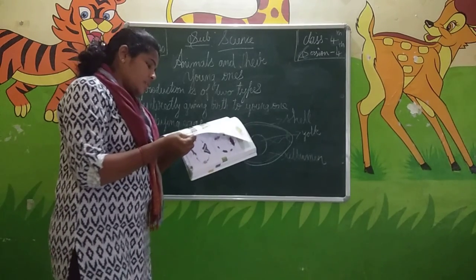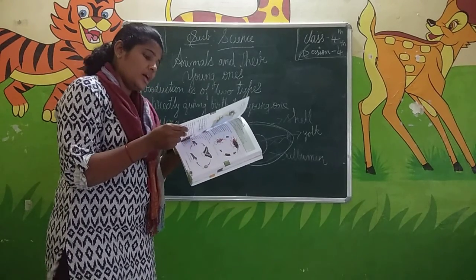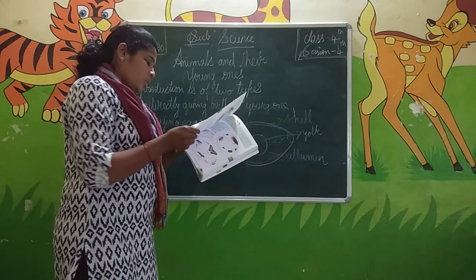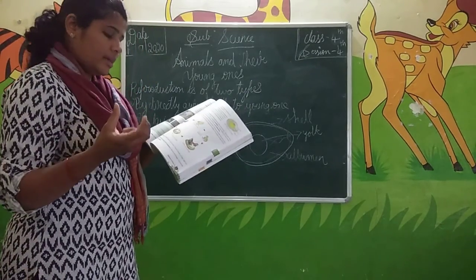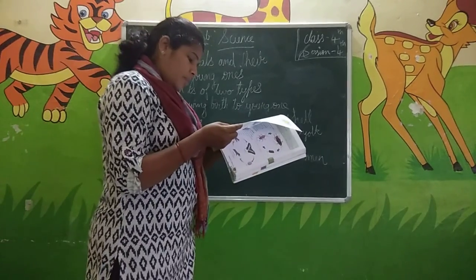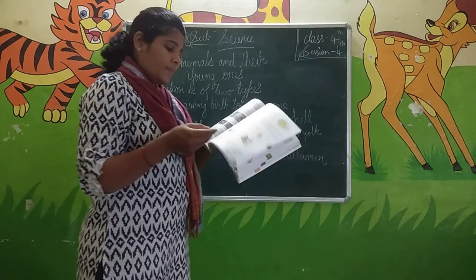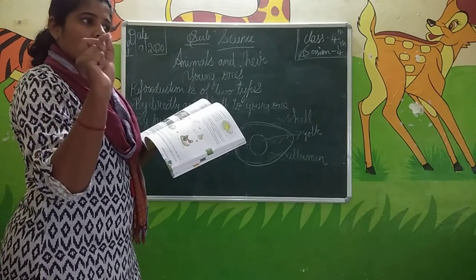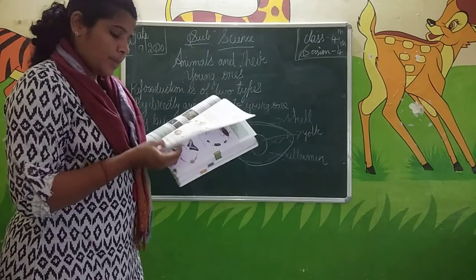Next is frogs. The frogs lay a cluster of eggs in a safe place in the water. These clusters of eggs are called spawn. Frogs will lay many clusters of eggs in the water. They are called what? Spawn. In about 3 weeks' time, the baby frogs called tadpoles come out of the eggs. From those eggs, a small fish-like structure comes out. They are called what? Tadpoles.